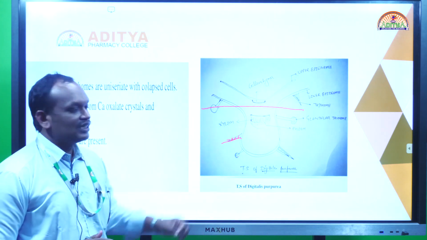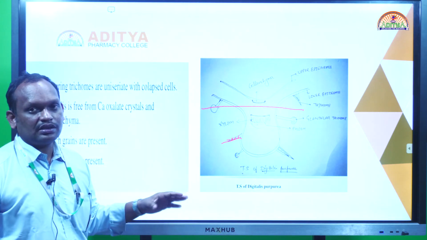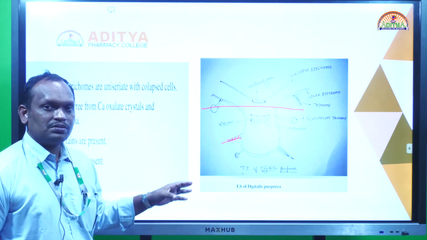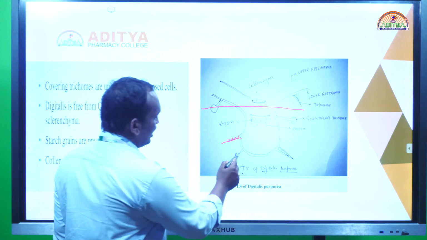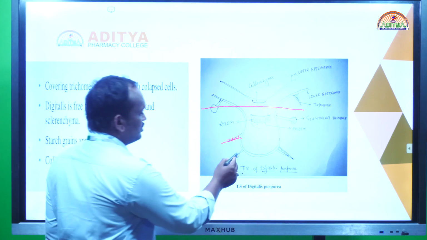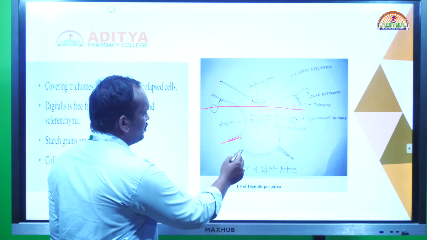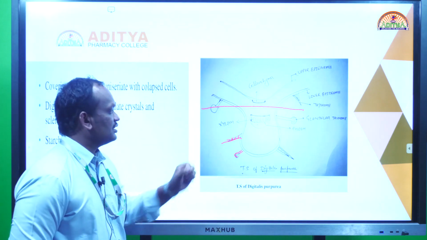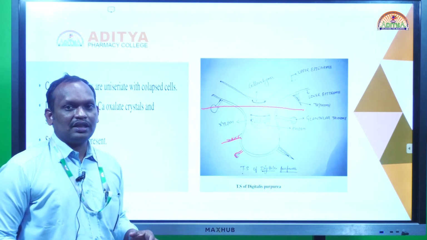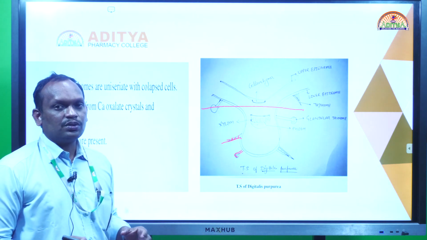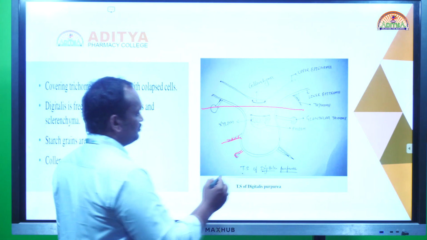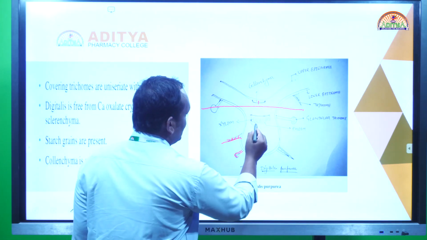It is a collapsed cell covering trichome, specific for digitalis. So we can identify digitalis leaves based on this. The digitalis leaf contains collapsed cell covering trichomes, and also glandular trichomes. The glandular trichomes have a multicellular head and a unicellular stalk in digitalis. So this is also an advantage. And also digitalis doesn't contain sclerenchyma. Sclerenchyma means stone-like cells. So the strong cells are not present in the digitalis leaf, but collenchyma is present in 3 areas.